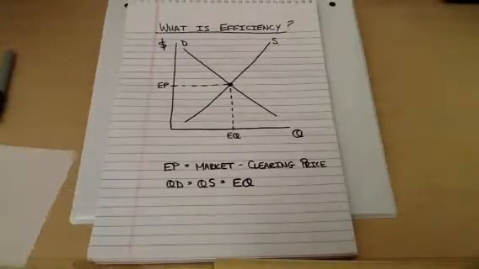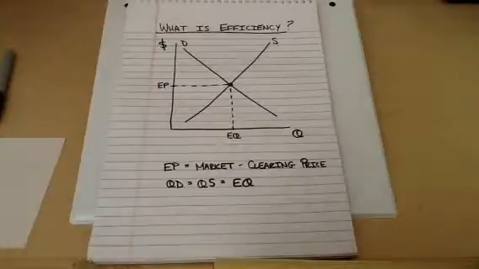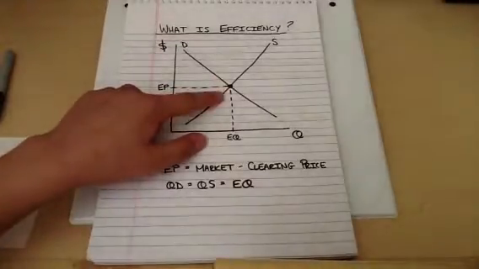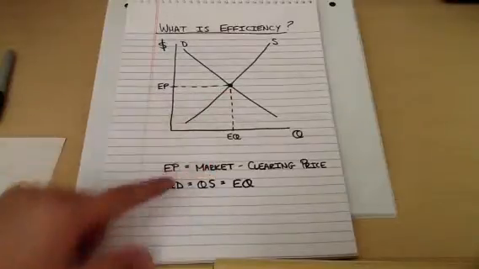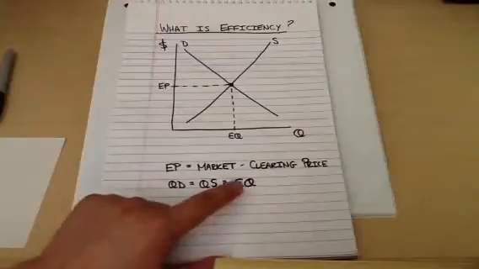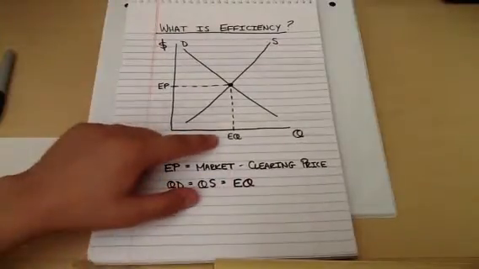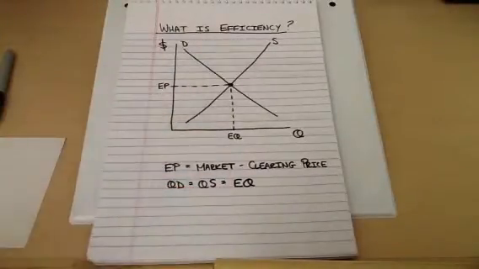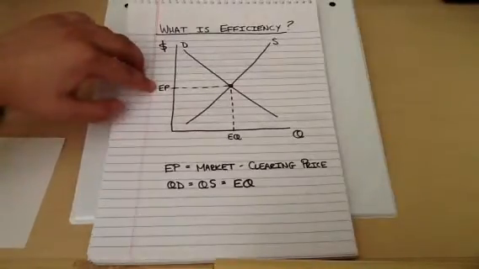So here we have our standard chart space with quantity on the horizontal axis and price on the vertical. We have our standard supply and demand curves. With standard supply and demand curves, we have one point in the chart space where these curves intersect, and that point is our equilibrium. At that equilibrium point, the quantity demanded of a certain good or service is exactly equal to the quantity supplied, and we call that the equilibrium quantity, EQ. That equilibrium quantity occurs at one specific price, so we call that EP, equilibrium price.